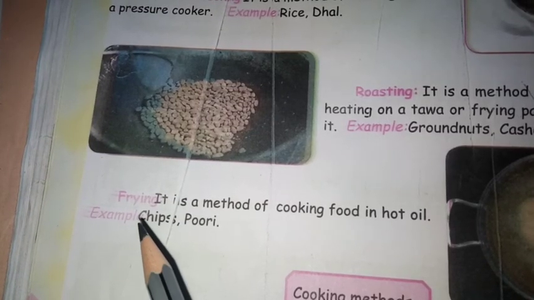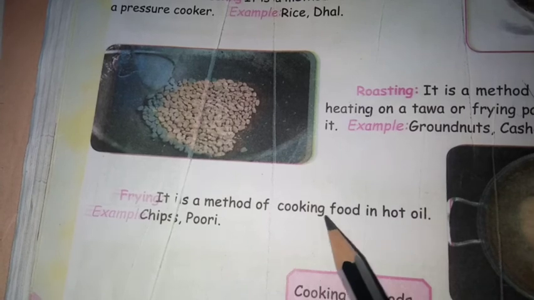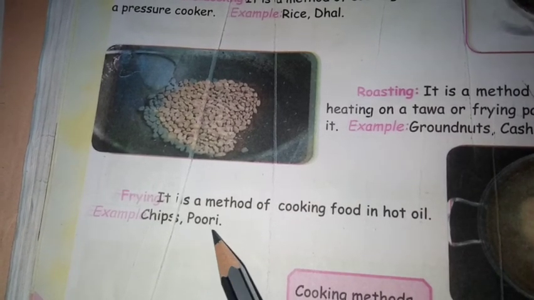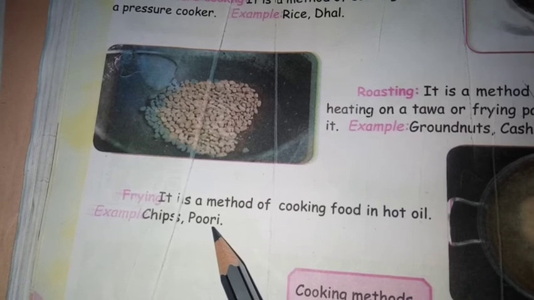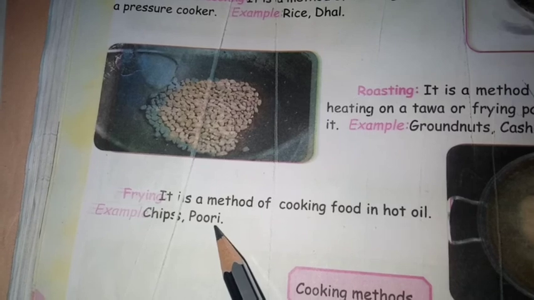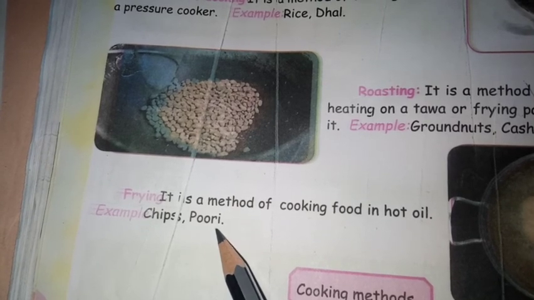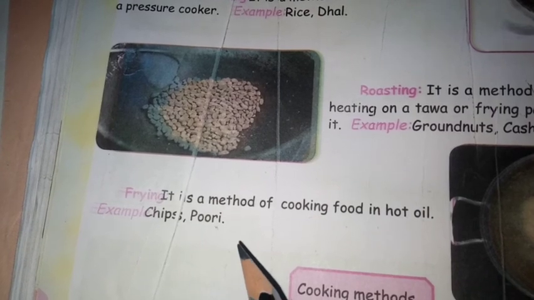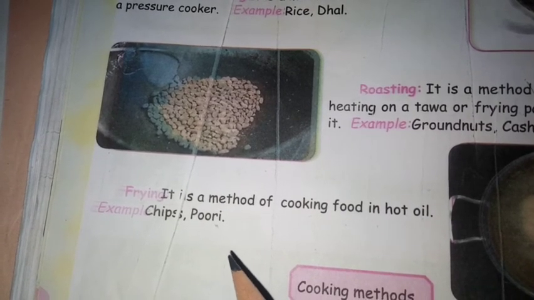Next method, frying. It is a method of cooking food in hot oil. Example, chips, puri. We cook chips and puri in oil. In a full pan of oil we put that ingredient, so it will be very oily. So it is not good for health. So avoid those foods which are fried.